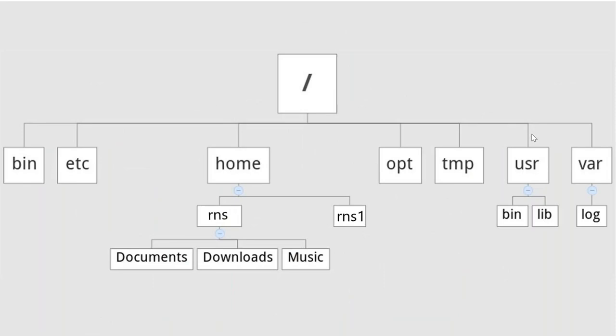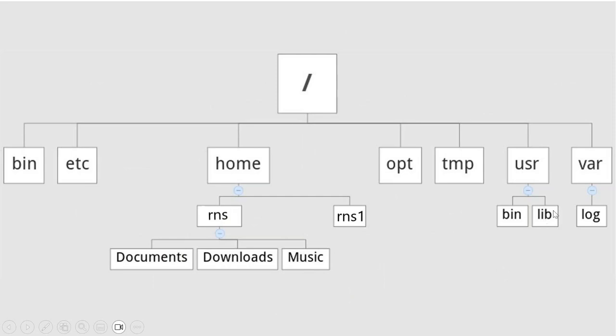But how is it organized? Let's try to understand. Suppose I need to access this music folder or file, whatever it is. What is the path of this? Can anyone give me the path of this music directory? /home/rns. /home/rns/music. Yes, good.